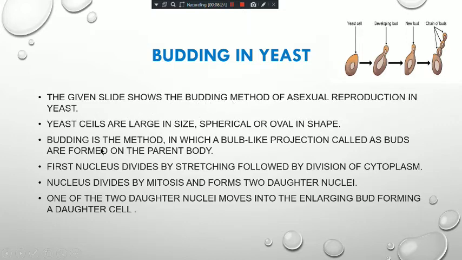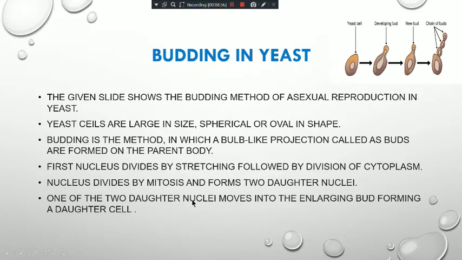In the budding method of asexual reproduction, yeast cells are large in size, spherical or oval in shape. Budding is the method in which a bulb-like projection called a bud is formed on the parent body. This is the bud. First the nucleus divides by stretching, followed by the division of cytoplasm. The nucleus divides by mitosis and forms two daughter nuclei.